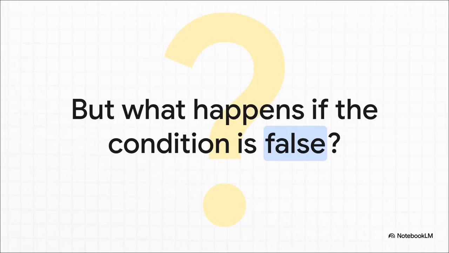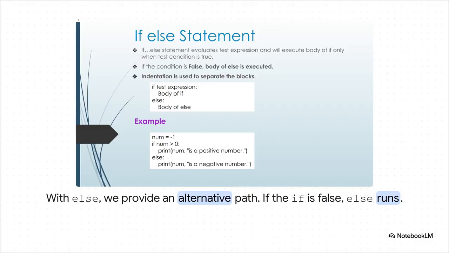In that last example, if the number wasn't greater than 0, what would happen? Well, the program would just do nothing. It'd skip right over that print statement. And sometimes that's not quite what we want. And this is where the else statement comes in to save the day. It gives us an alternative path for when that if condition is false.